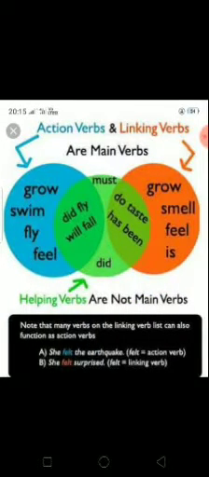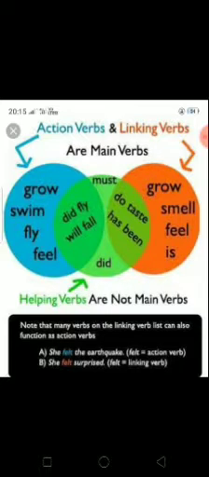Next, now we are moving to the verbs. Verbs are nothing but action words. Here some examples are given. Tense forms we are having V1, V2 and V3 verbs. Then auxiliary verbs, primary auxiliaries we are having, and modals or marginals we can say. Then quasi-modals or semi-modals. These are helping verbs. Auxiliary verbs are helping verbs, and the main verbs which we are using in the tense form V1, V2, V3. In this tense form we are using the main verbs also.